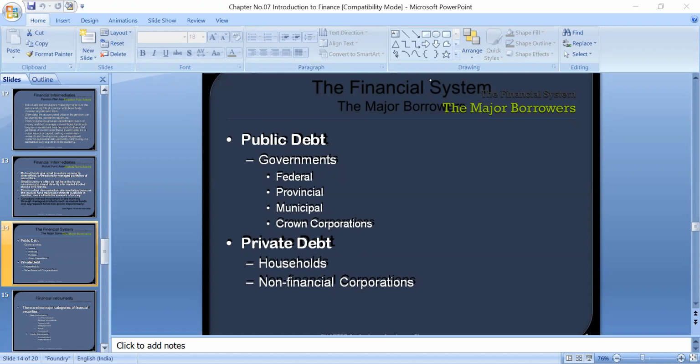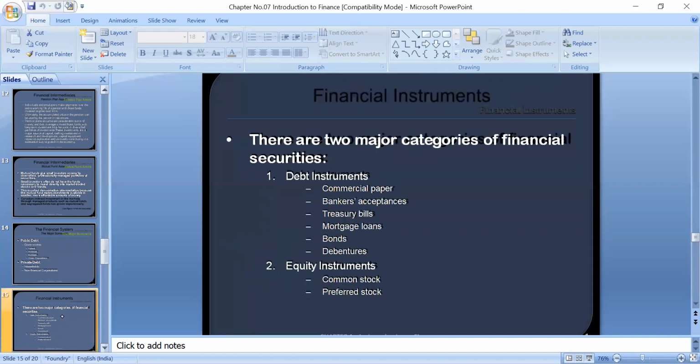Another one is non-financial corporations, like non-profit organizations. NGOs might need a loan to carry on their activities, their business activities or non-business activities, or for the welfare of society. So these are called non-financial corporations. Okay, so these are the private debt, and private business organizations also come under private debt.